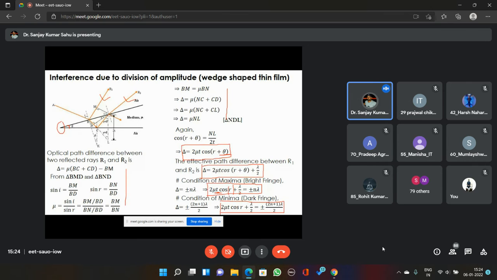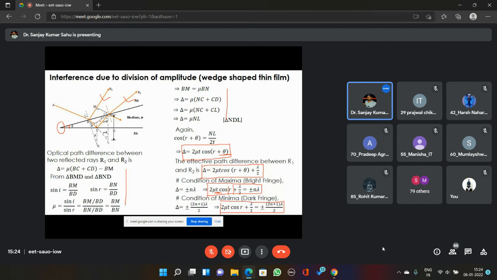The only difference is whether the components R1 and R2 will interfere constructively or destructively. That depends upon the angle of incidence, the angle of the wedge, and also the thickness of the film at which the light is being incident.